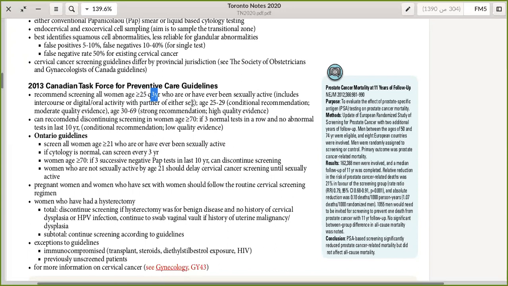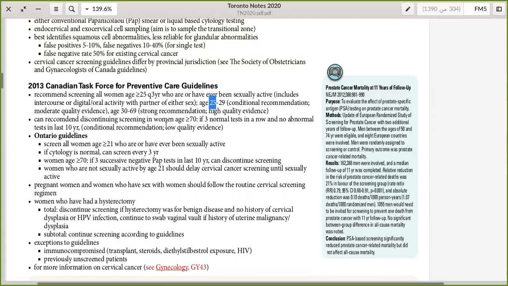Sexual activity includes intercourse or digital or oral activity with a partner of either sex. Age 25 to 29 has a weak, conditional recommendation, but there is a stronger recommendation for screening from age 30 to 69. So just memorize that the age is 25. We start screening with a pap smear every 3 years.